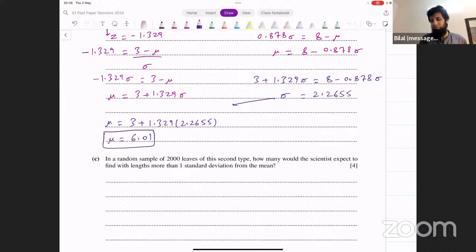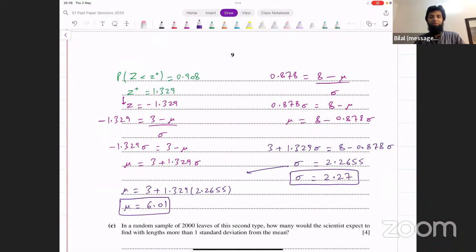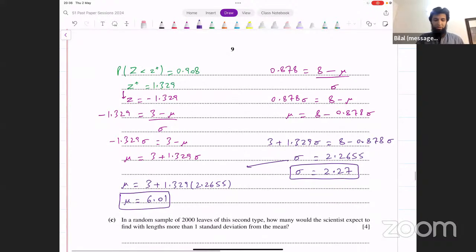We've got the value of mu and standard deviation, which is 2.27 if you want to round it off. That's what we get. Okay, we found the values of mu and sigma. That's a standard inverse normal problem. Now, it took some time, but there wasn't any complication as such. As long as you understand inverse normal well, that's all that you have to do here.